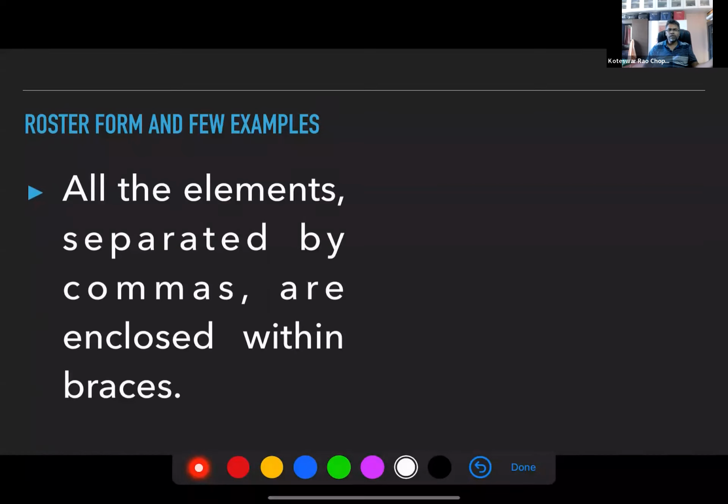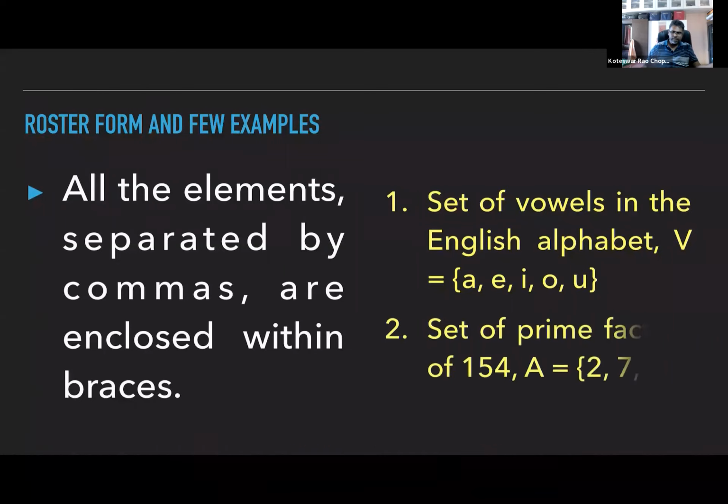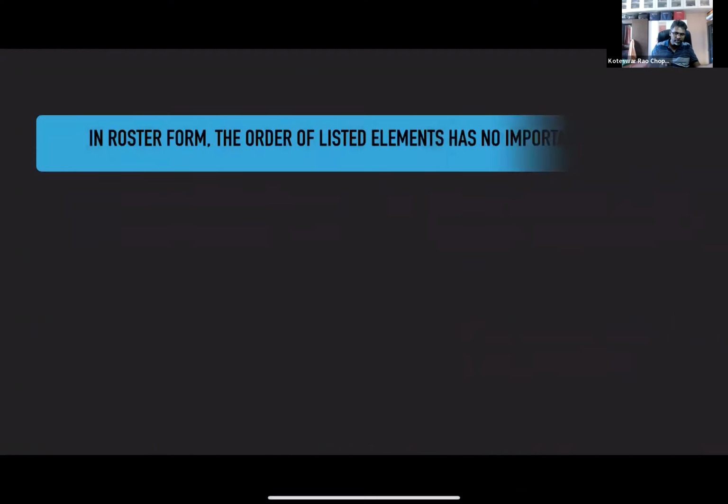So what do we do here? All elements are separated by commas, and they are enclosed by braces. For example, the set of vowels in the English alphabet. You have these braces here, and all the elements of the set are enclosed by the braces and separated by commas. This is what you do in the roster form. Then another example, set of